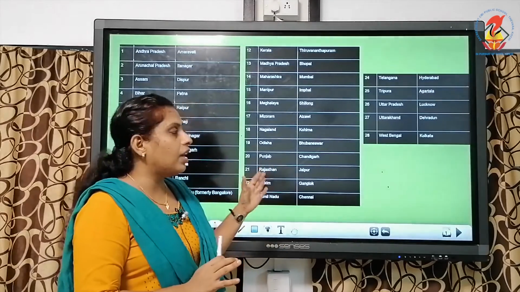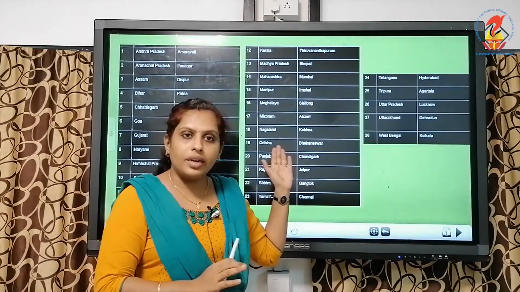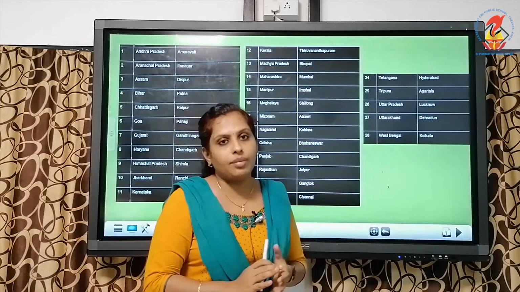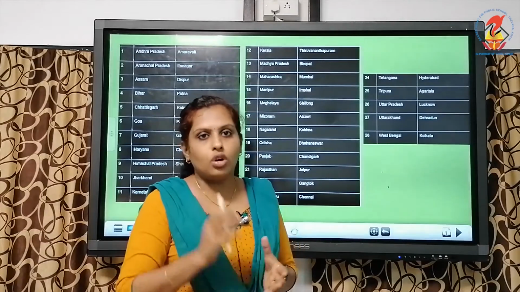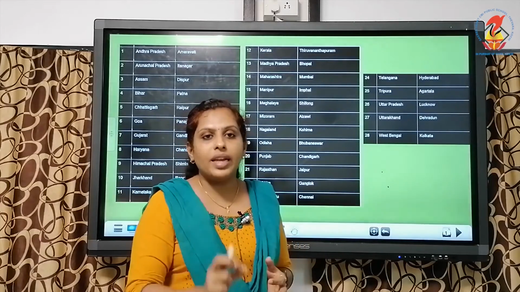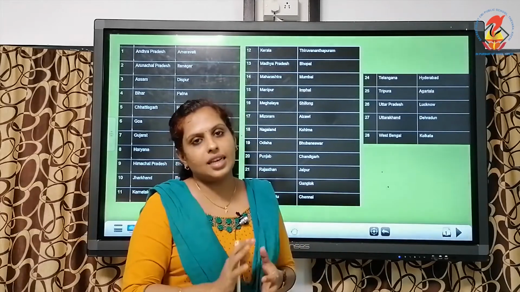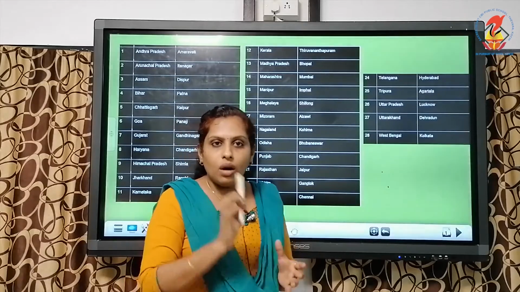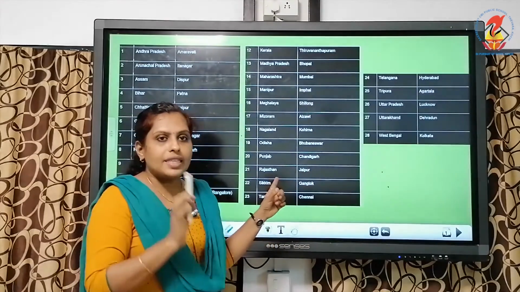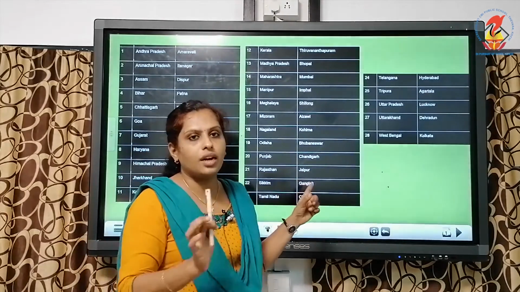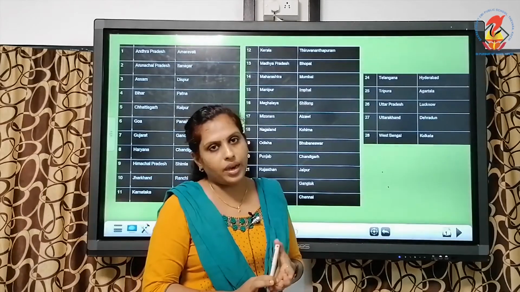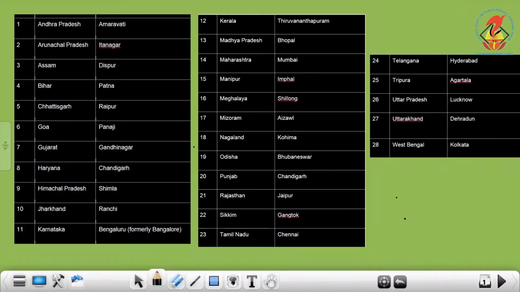Jammu and Kashmir was one among them, but now it has been taken away from the state list. So together we have 28 states in our country. You can counter check with the board, and necessary changes have to be done in your textbook as well. So these are the 28 states of our country.